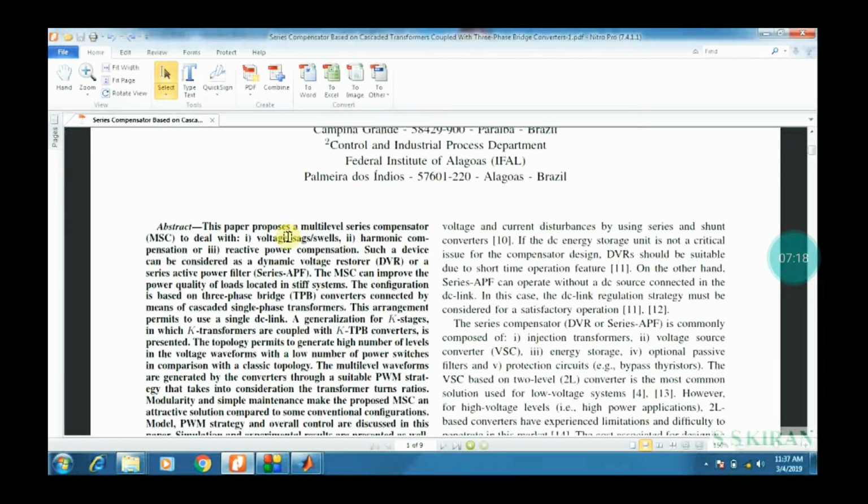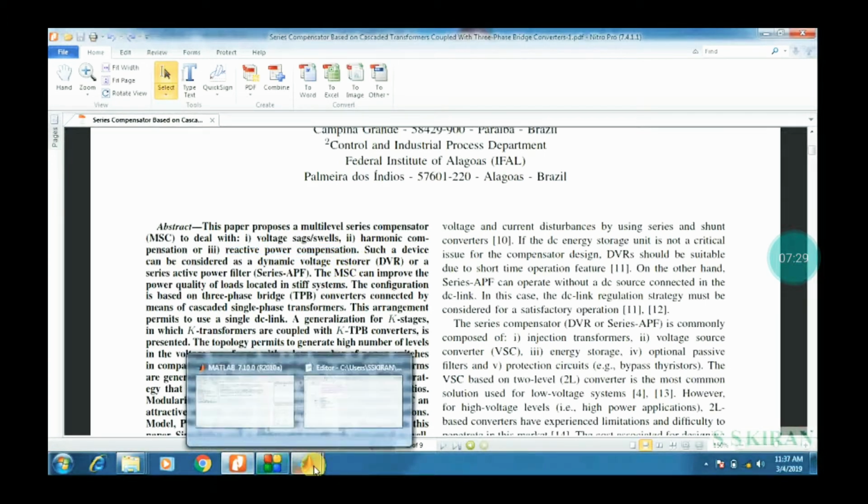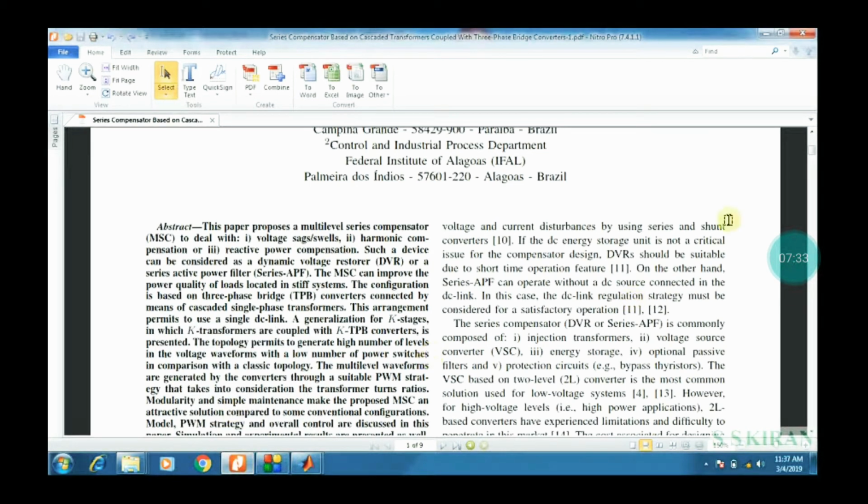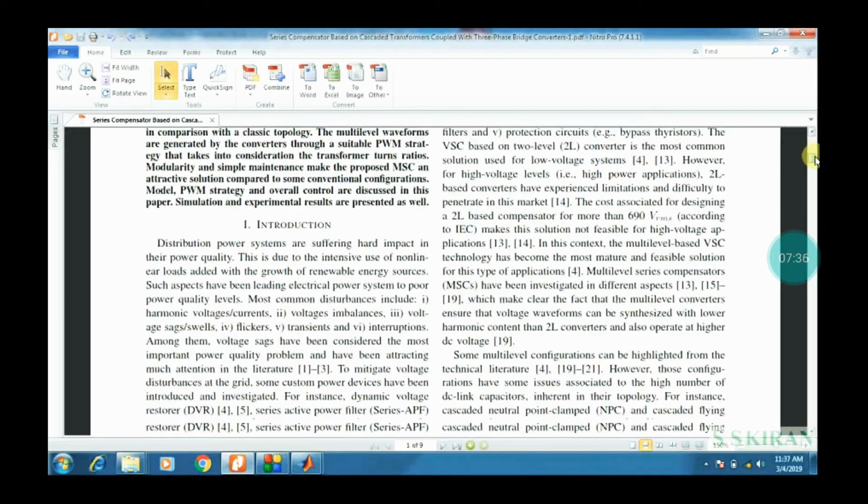Then the second one, voltage sags and swells. The third one, reactive power compensation. We can observe these three parameters in this base paper at the same time in this Simulink block.